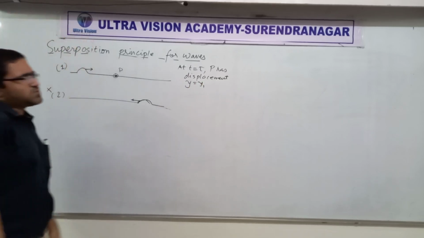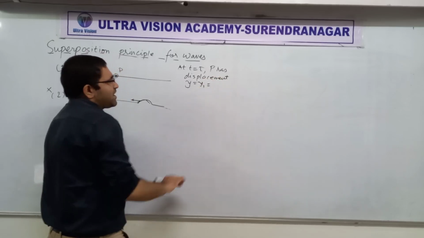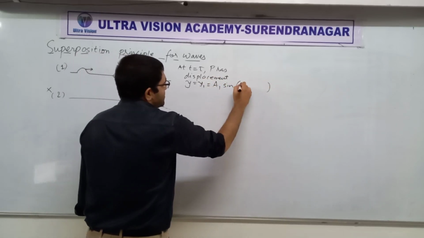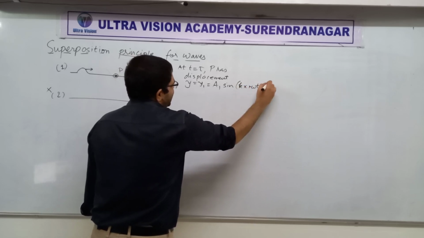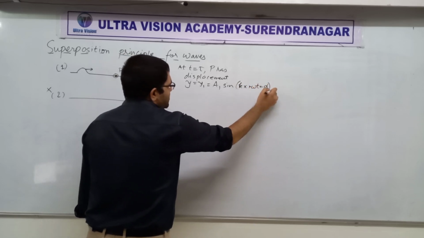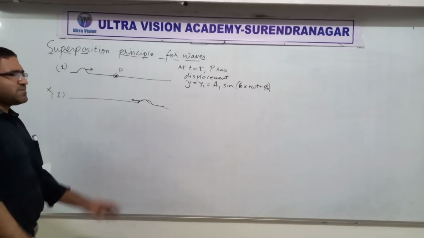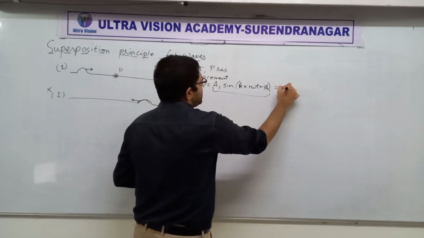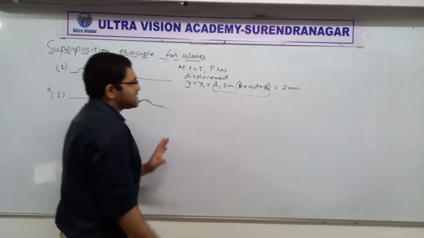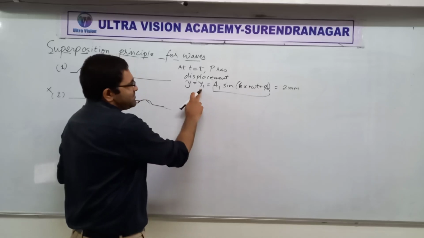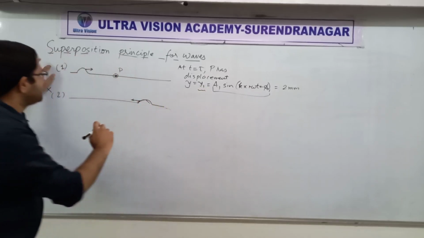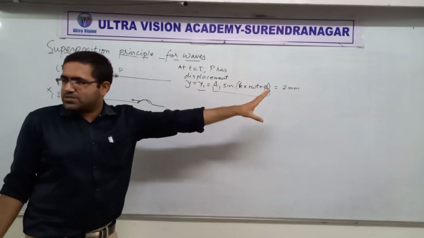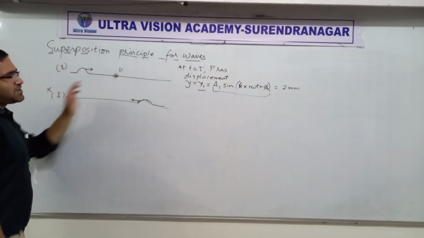Let's say which you can give by any kind of wave equation. Suppose we give it by this kind of wave equation. Let's say, keeping it very simple, no need of numbers anymore. Suppose this value at time t equal to t was 2 m. Suppose I'm saying that this whole value y1, I'm writing 1 for number 1. Let's say it was 2 m at some time.